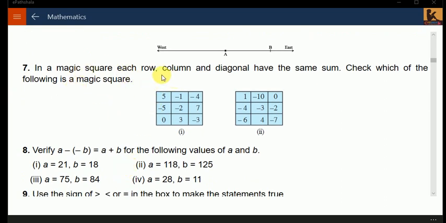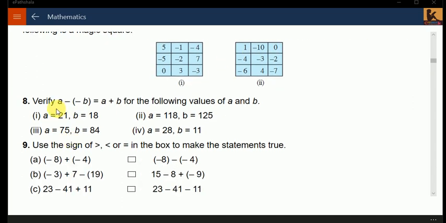In the magic square, each row, column and diagonal has the same sum. Check which of the following is a magic square. You simply have to sum it row wise and column wise. The sum of each row and column would be the same, then it is a magic square. You have to check in both the squares.